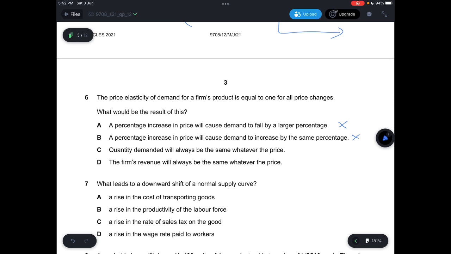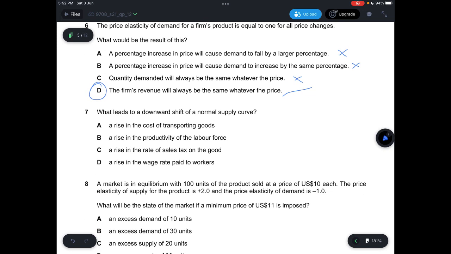C says quantity demanded will always be the same whatever the price, which is not correct. This means that the good is perfectly inelastic. And then D says the firm's revenue will always be the same whatever the price. So that's correct, because total expenditure would basically be the firm's revenue. So the answer is D.